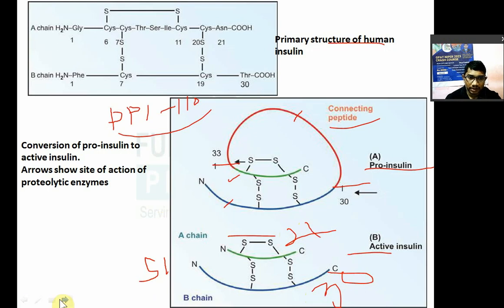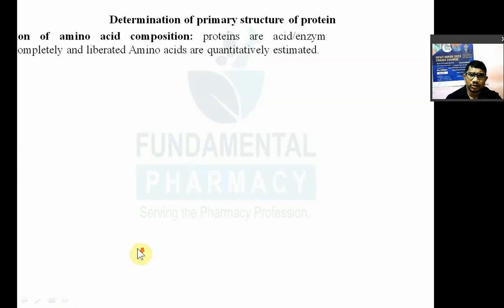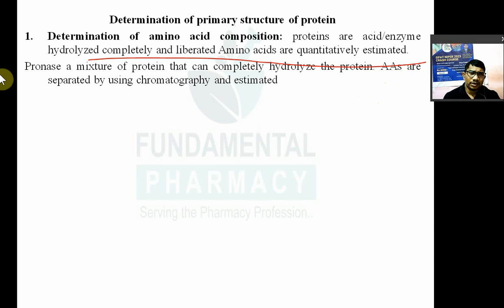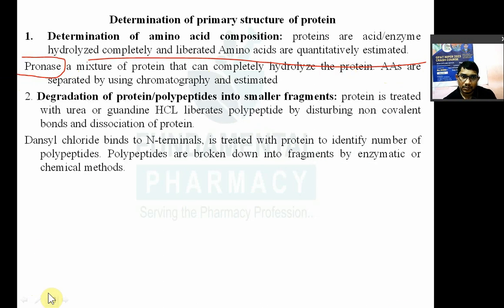Now we'll see the next part: determination of primary structure of protein. Proteins are either hydrolyzed by acid or enzyme completely to liberate amino acids, which are then sequentially quantized or estimated. There is one mixture, pronase. Pronase is a mixture of proteases that can completely hydrolyze a protein. Then amino acids are separated by chromatography and then they are estimated.